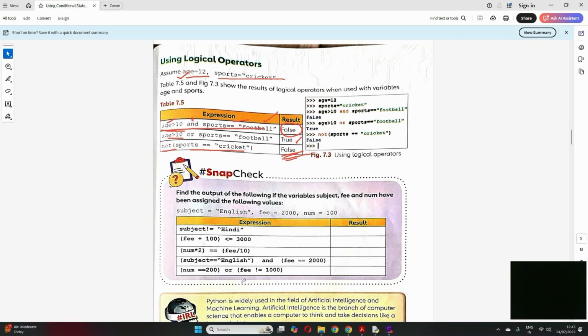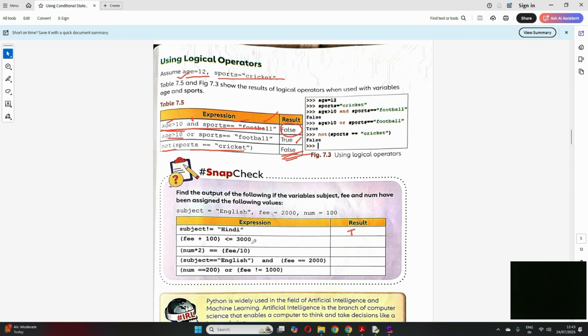Okay, now let's see this example. Very simple. Here subject is English, fee is 2000, num is 100. If subject not equal to Hindi, what will be the result? It will be true, because the subject is English. Now fee plus 100 means 2000 plus 100, which is 2100.